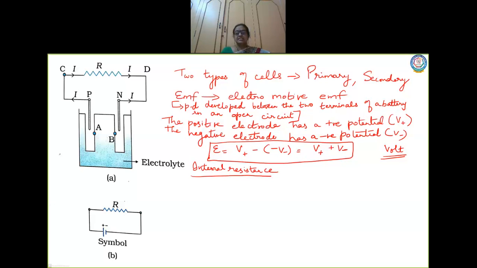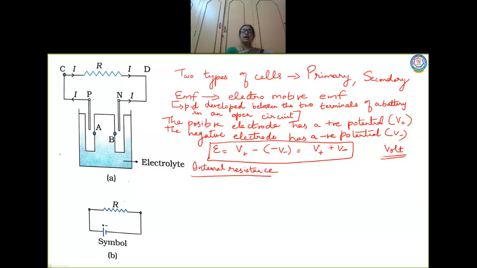So, resistance, already we know that it is a property of a material to resist the flow of charges that is flowing through it. Now this internal resistance is the resistance which is present inside the battery, that resists the current flow when connected to a circuit.